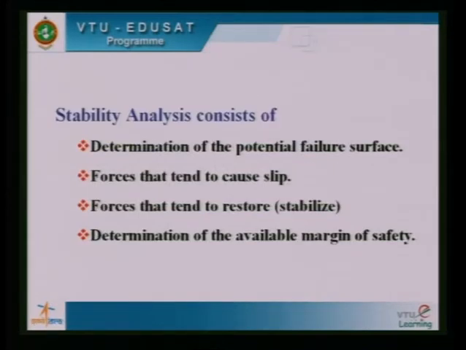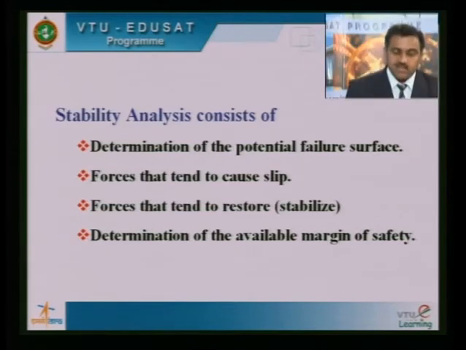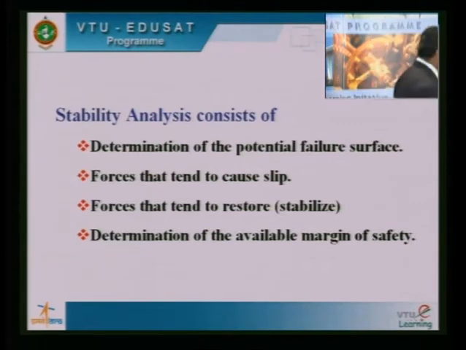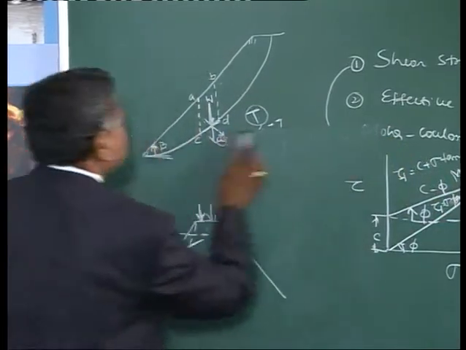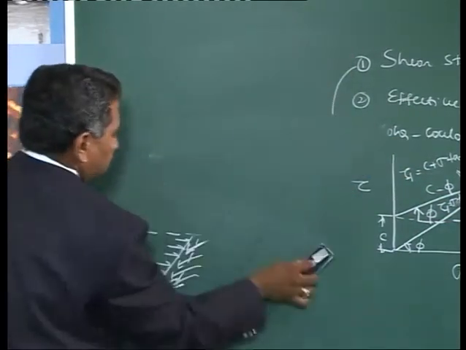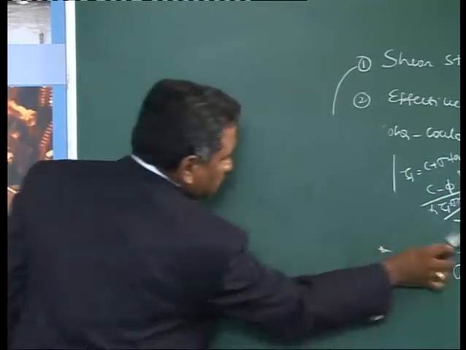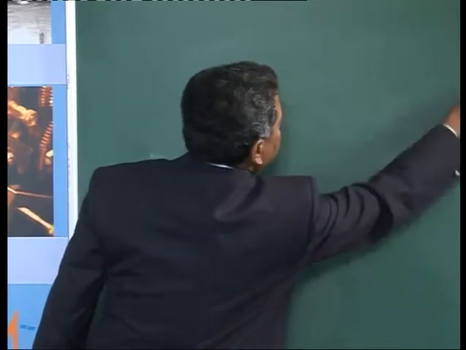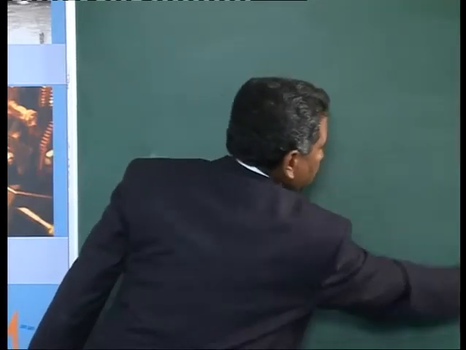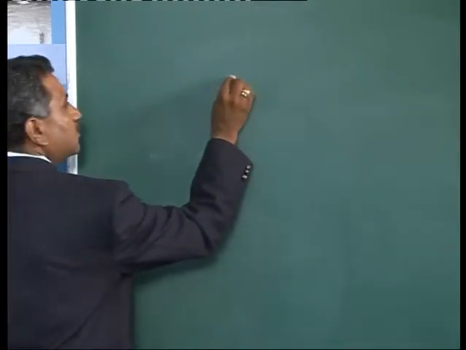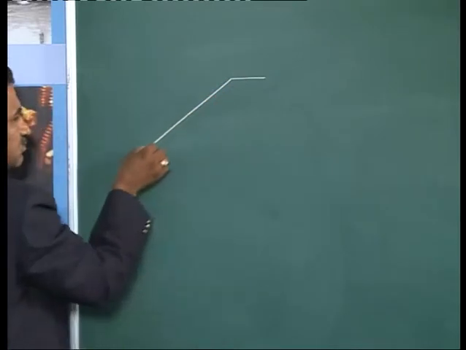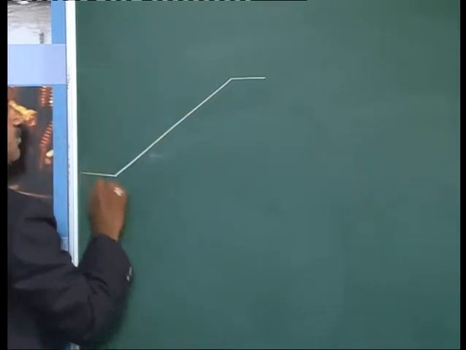Next. Now, in stability of slopes, we need to carry out stability analysis of slopes. Stability analysis means, let us say I have a slope like this.